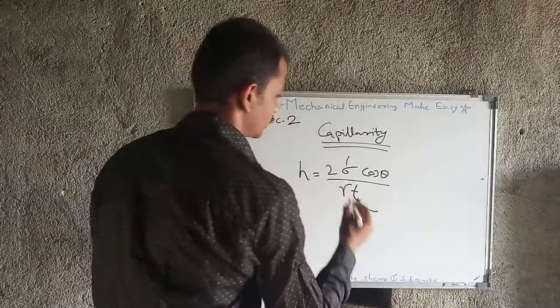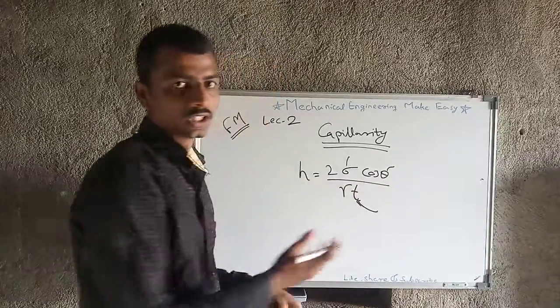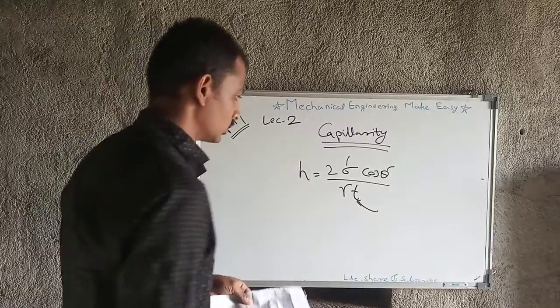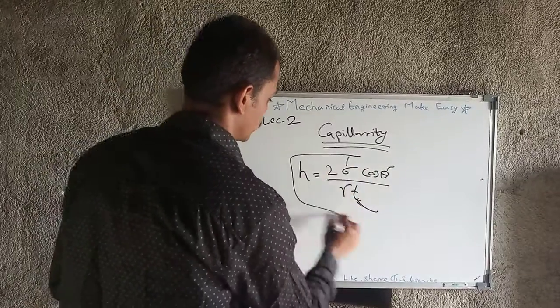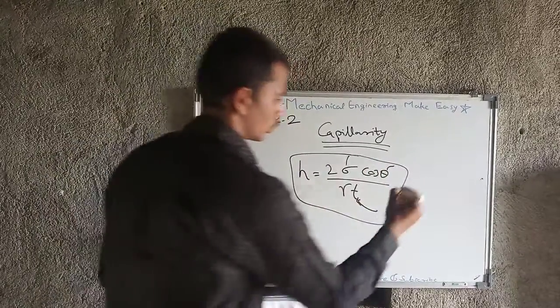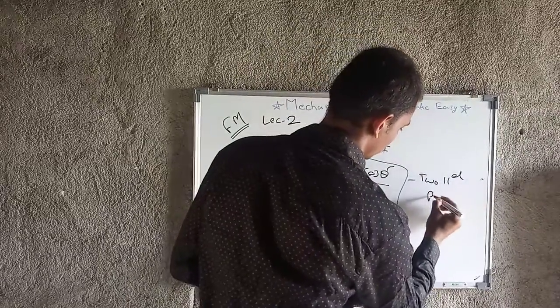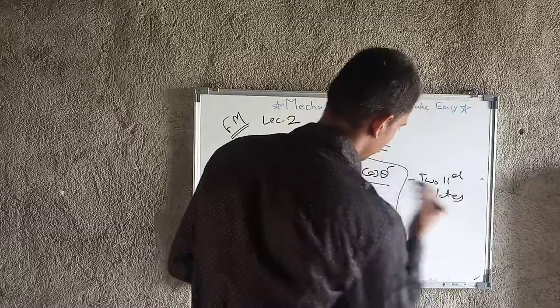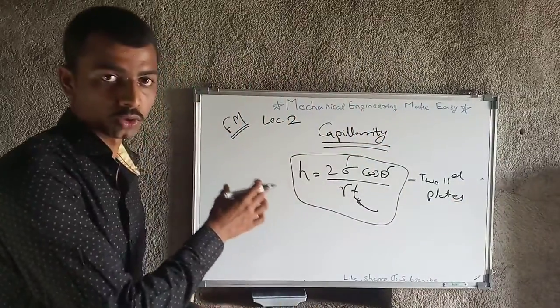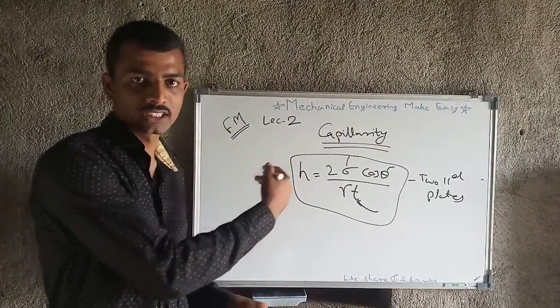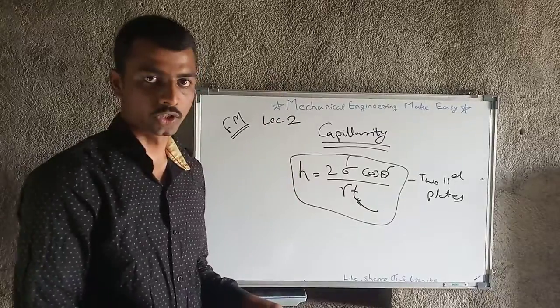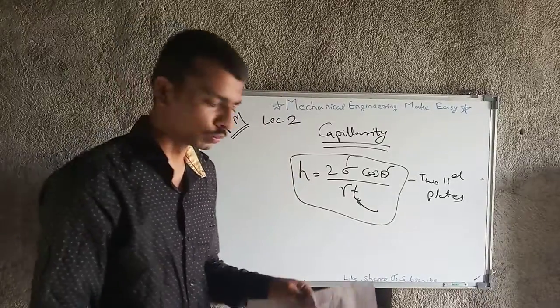This is surface tension and this is theta, that you know. Okay, this is the equation for two parallel plates, and the previous equation was for the tube, the diametral tube.